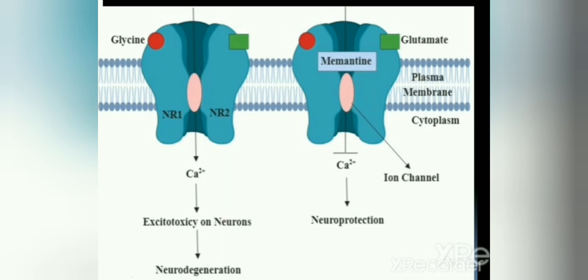This picture will give a clear picture about the mechanism of action of memantine. That is the first figure. When glycine binds to the receptor, it causes the entry of calcium, and that may cause the excitotoxicity of the neuron and neurodegeneration. And when it is blocked by memantine, calcium entry will be blocked, and it may cause neuroprotection.